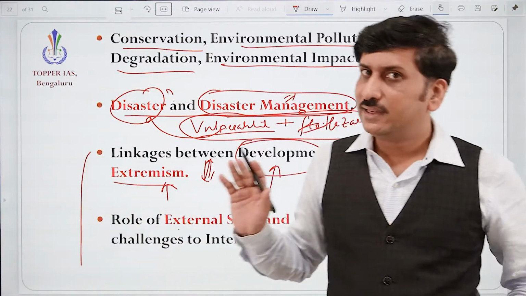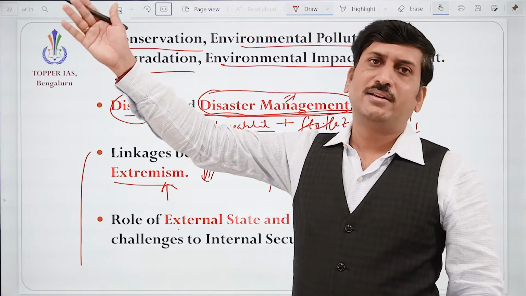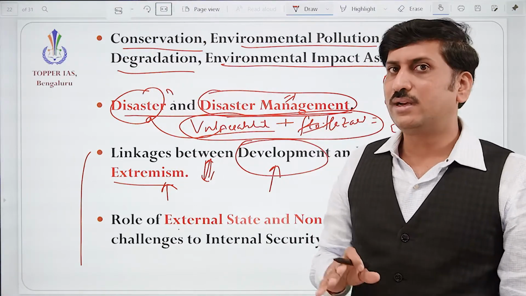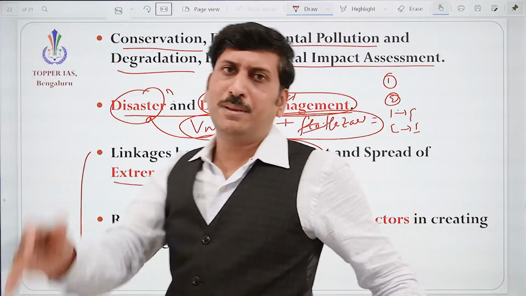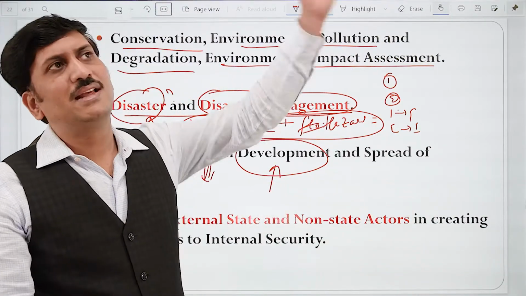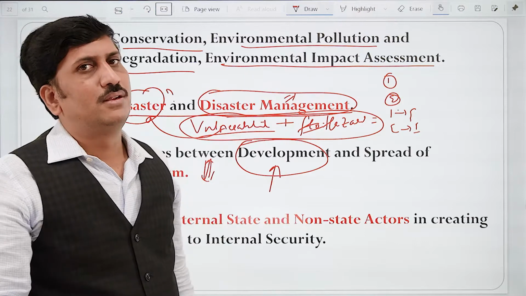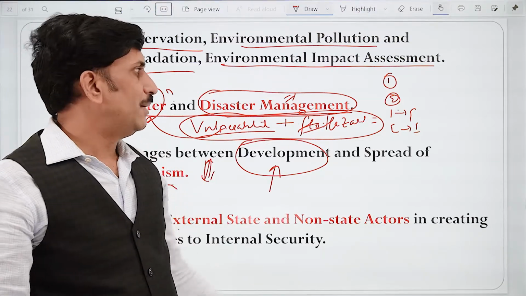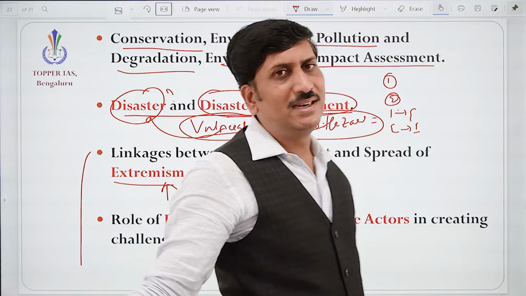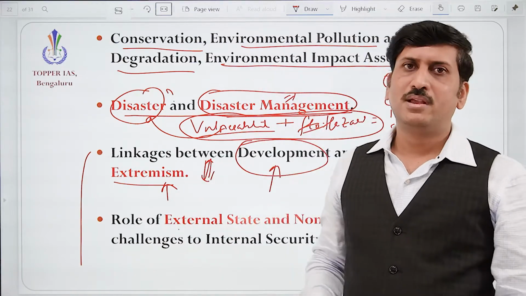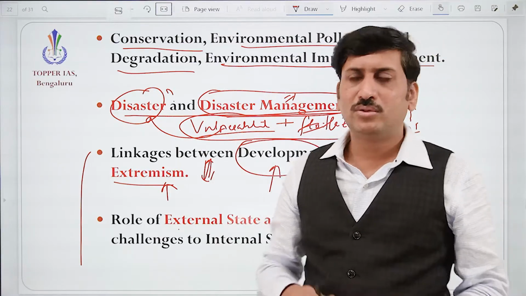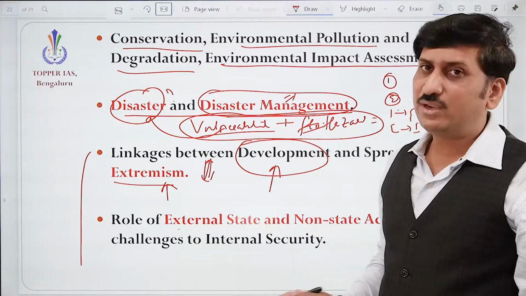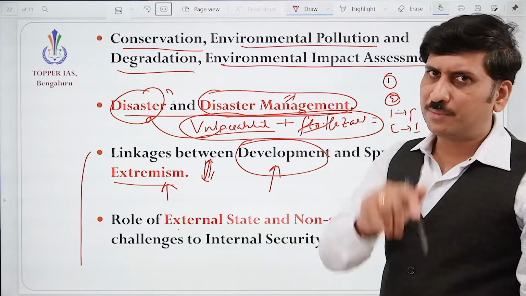Externally aided internal threat means external people are taking support of internal people, and the other way around, inside people are telling outsiders to please create problems here. Among these, the most dangerous is internally aided external threat, means Indian people itself supporting the outside people to attack. The worst of all.